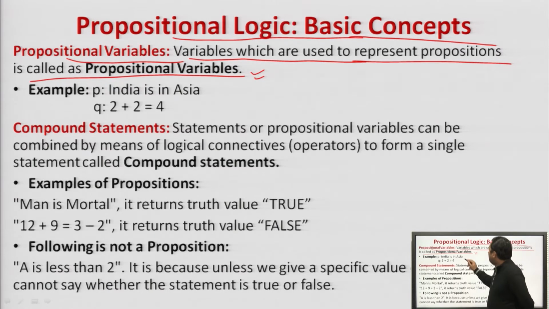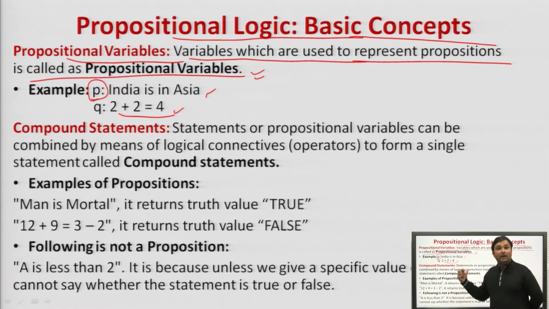For example, India is in Asia. This is a proposition because this is a declarative sentence which is true or false. This is true. And the variable which is used to represent this statement is called a propositional variable. Here P is used to represent this statement, therefore we can say that P is a propositional variable here. 2 plus 2 is 4, yes, this is universally true.